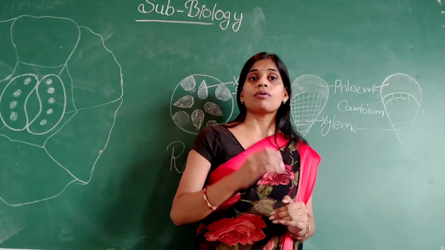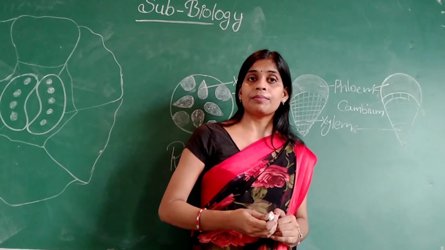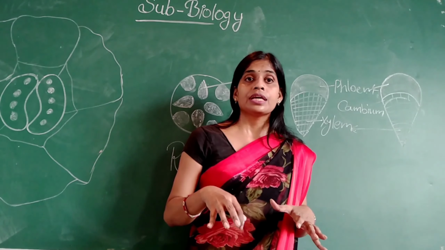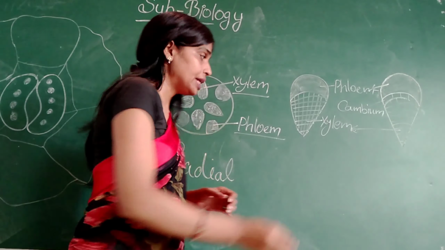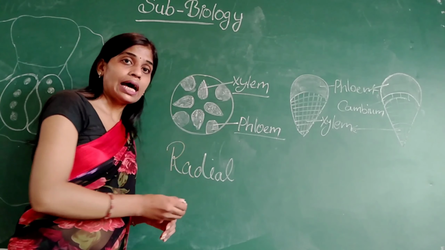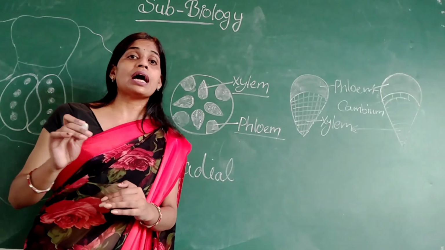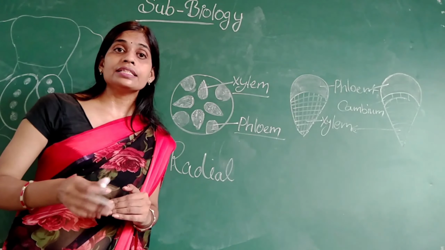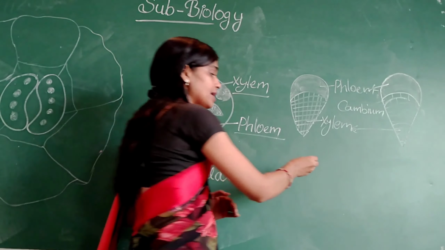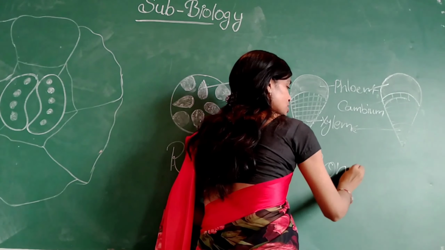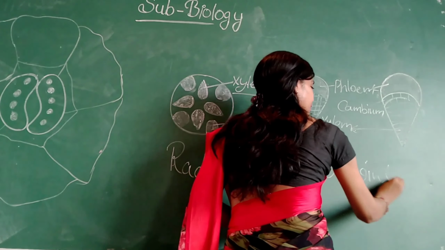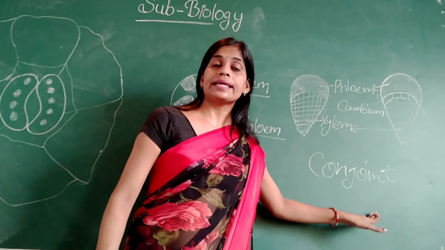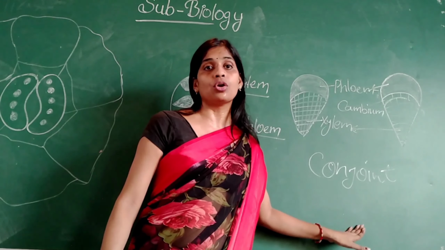So on the basis of the arrangement of the xylem and phloem, the vascular bundles are of three types. The first is radial. In the radial example, the xylem and phloem are present alternately. The second is conjoint. So these are examples of the conjoint vascular bundle, and the conjoint vascular bundle can be open or closed.